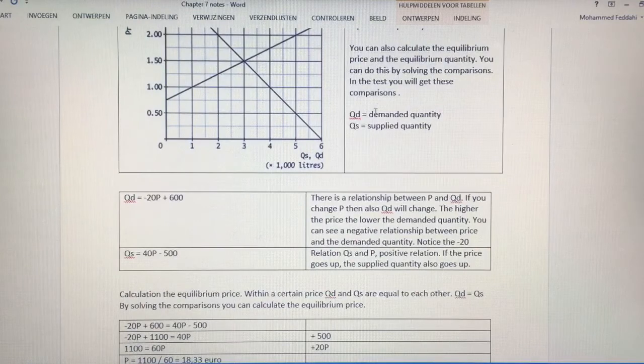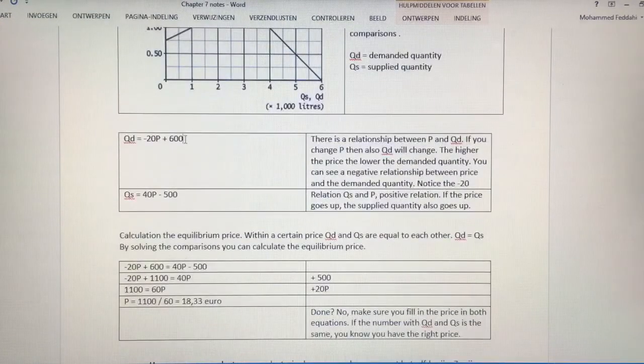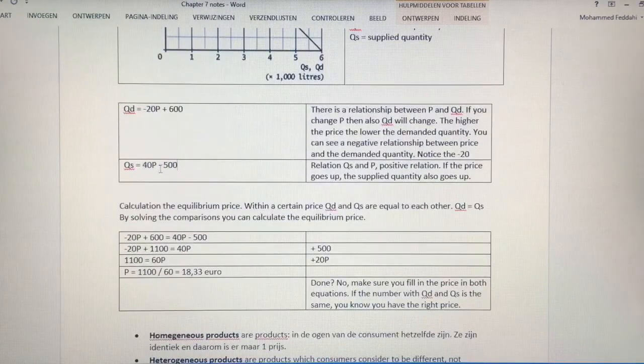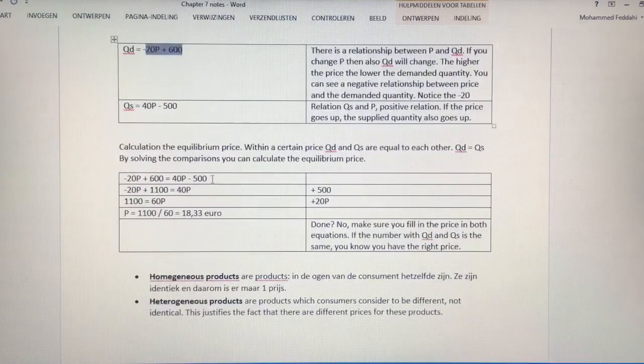With mathematics, you learned that you can also calculate the equilibrium price and the equilibrium quantity, because in the test I will give you the equations, these, and you need to solve. Because at this price they are the same, QD and QS are the same, you can also say this one equals this one. Over here you can see it. And what we are going to do is solve with which P this one is the same as this one.